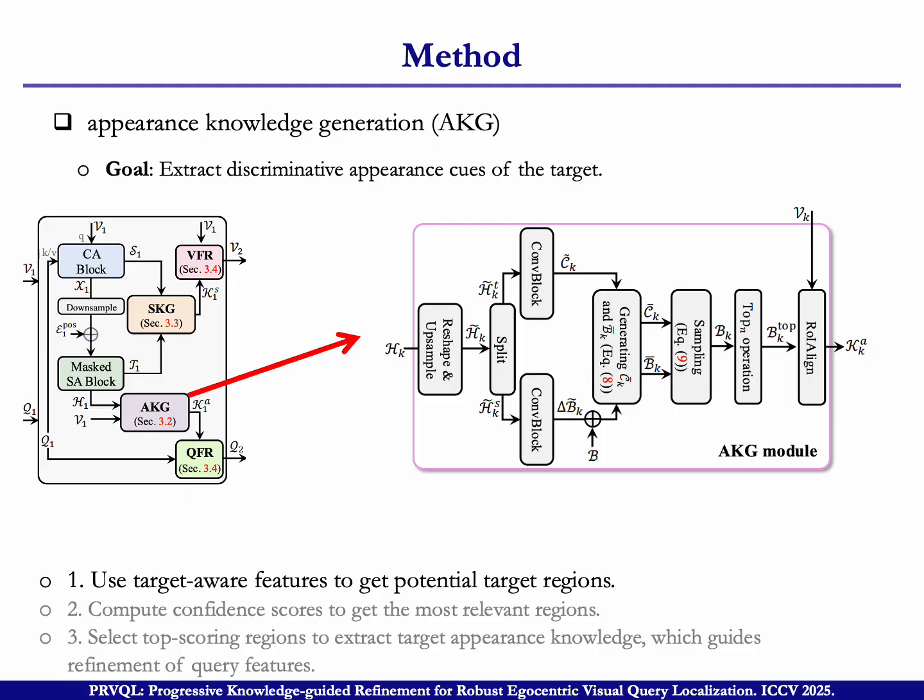Then using a sampling we get BK, and on this BK we choose the top N operation. This top N then goes through RoI Align with the video feature to get the appearance knowledge.